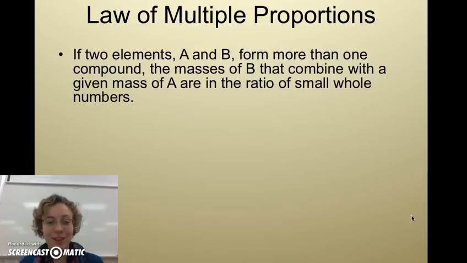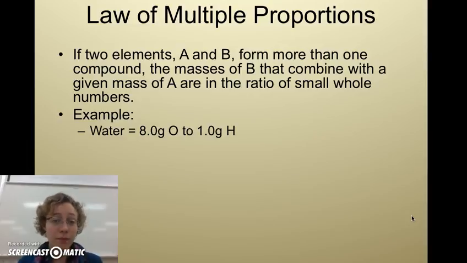So let me give an example of that weird English. Okay, we know that water is 2 hydrogens and 1 oxygen. And if we were to do an experiment, we may actually come up with 8 grams of oxygen for every 1 gram of hydrogen.